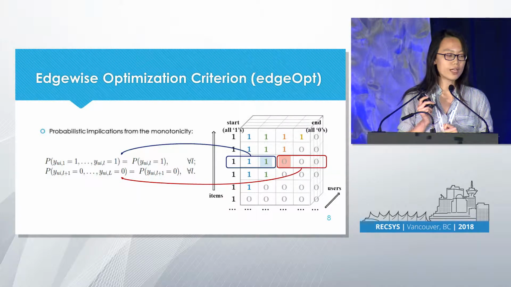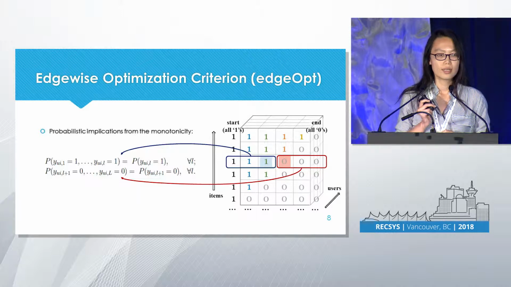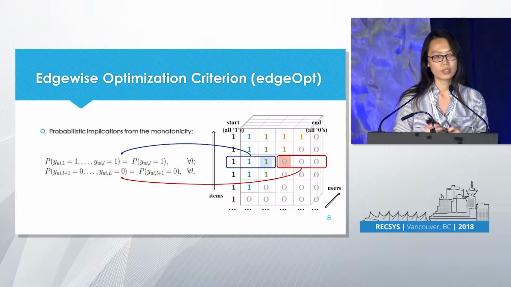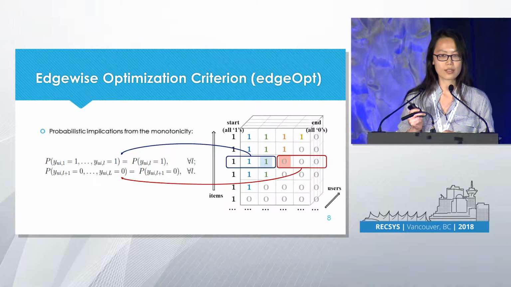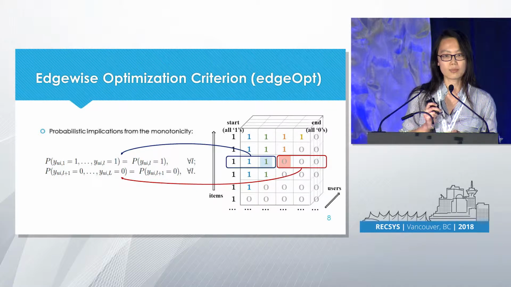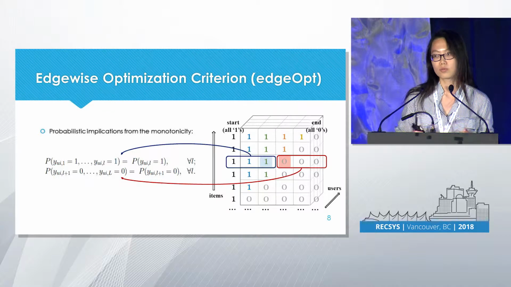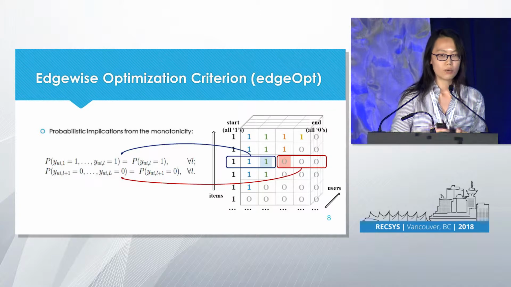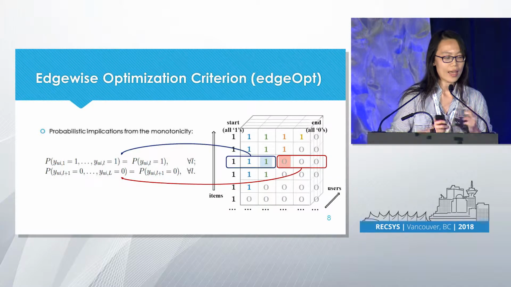If the shaded value is equal to 1, it actually already implies all the labels for the previous stages have to be 1. That's a monotonic constraint. If we know that this shaded cell is 0, it actually implies the labels of all the following stages have to be 0. That's a monotonic constraint. So what really matters is actually this edge area.